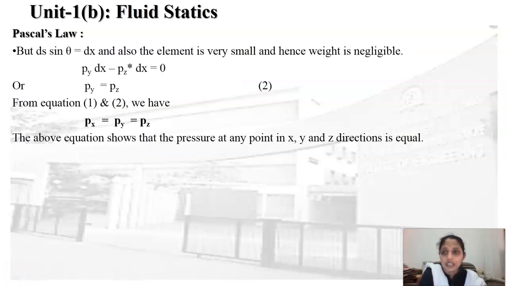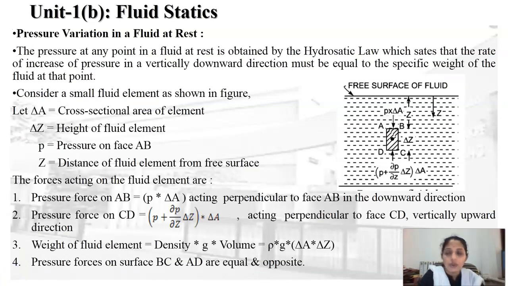Again from the diagram, sin theta equals dx upon ds. So therefore dx is equal to ds into sin theta. We can rewrite that equation. So it is py into dx minus pz into dx. Dx is common on both sides, so cancel that term. So therefore we obtain py is equal to pz. So from equations 1 and 2 we can say that px is equal to py is equal to pz, which states that the intensity of the pressure is equal in any direction, that is along the x, y and z direction. Next topic is pressure variation in a fluid at rest.